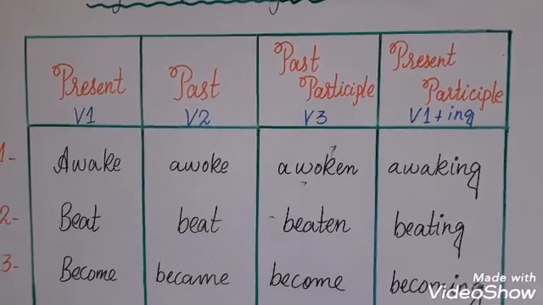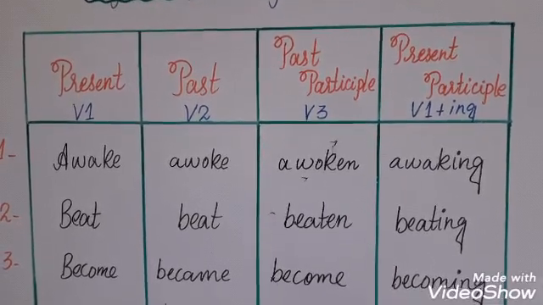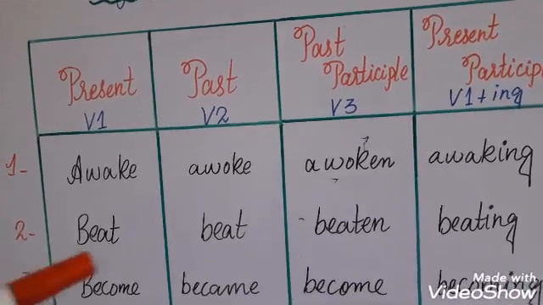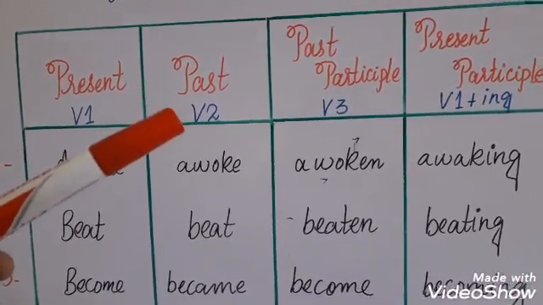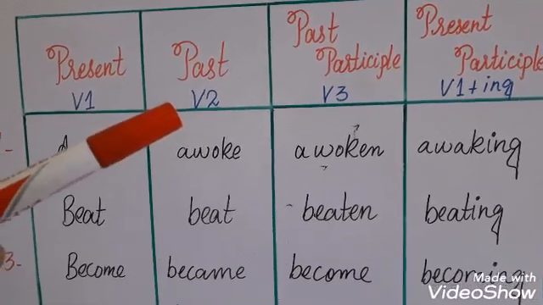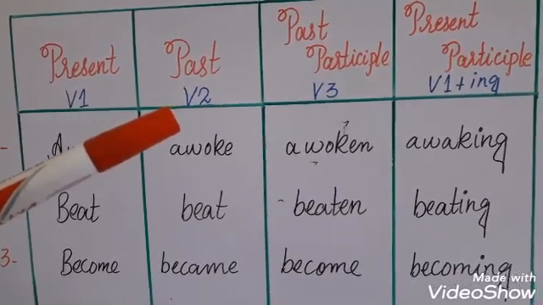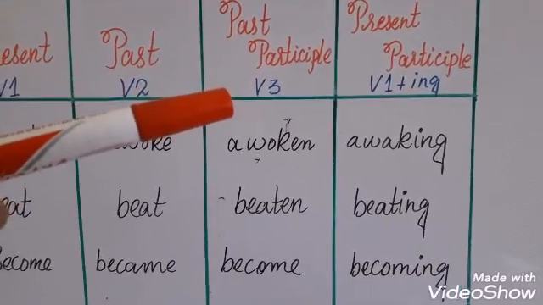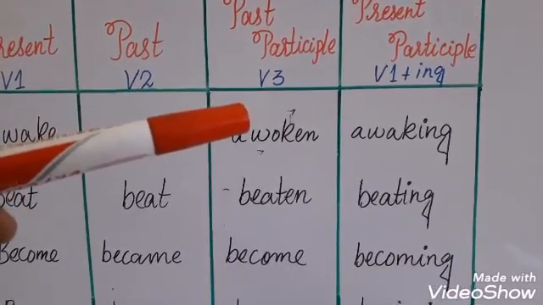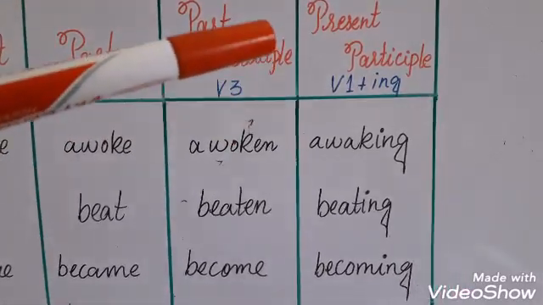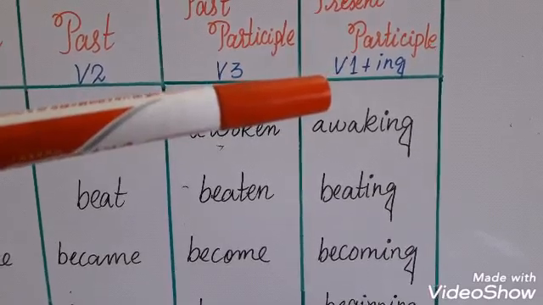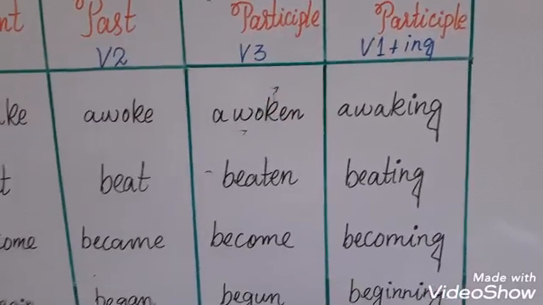Present, that is V1, first form of verb. Second is past, V2, second form of verb. Thirdly, past participle, V3, third form of verb. Fourthly, present participle, V1 plus ing.